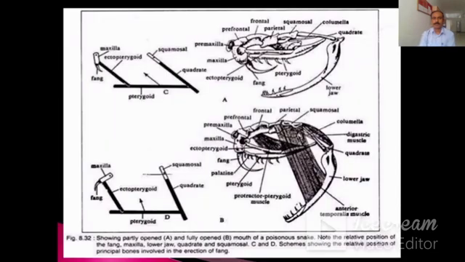So in this figure, you can observe different positions of the fully opened mouth. Note the relative position of the fang, maxilla, lower jaw, quadrate, and squamosal. Then a scheme showing the relative position of the principal bones involved in the erection of the fang.